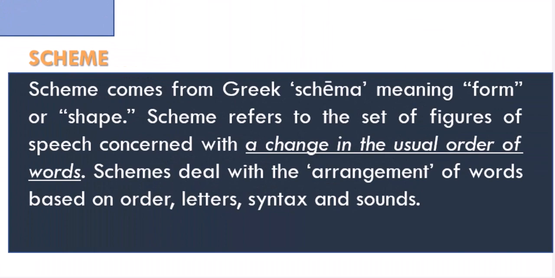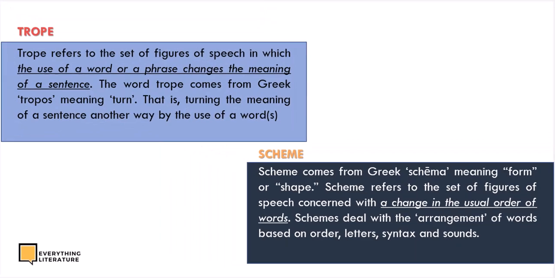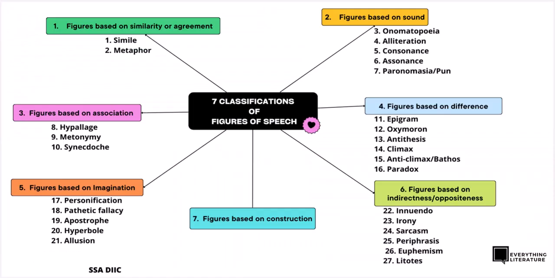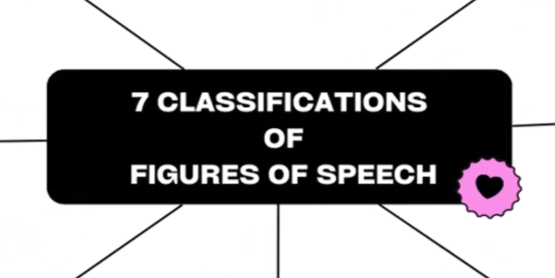Scheme comes from the Greek schema, meaning form or shape. Scheme refers to the set of figures of speech concerned with a change in the usual order of words. Scheme deals with the arrangement of words based on order, letters, syntax, and sound. But having already established in our previous classes that we're not going to work with tropes and scheme for the fundamental level, we're just going to work with the 7 classifications of figures of speech for now.